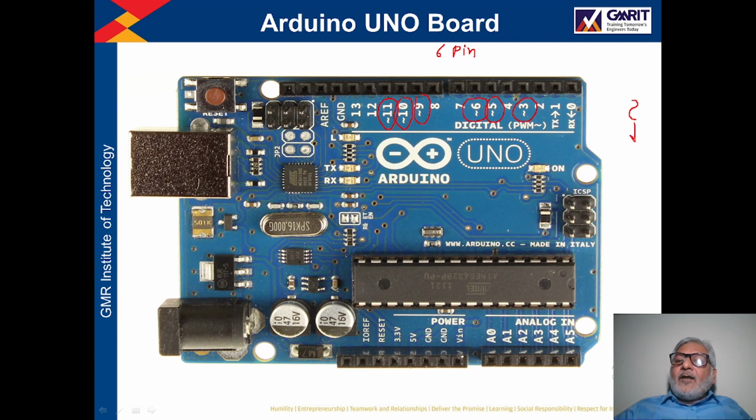So this symbol indicates these are PWM capable pins. So these 6 pins are PWM capable. PWM is pulse width modulation.